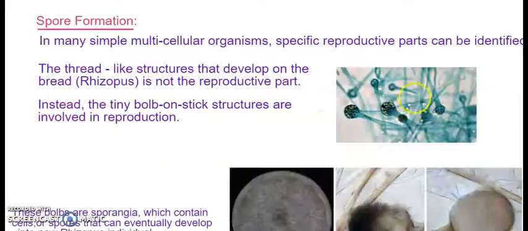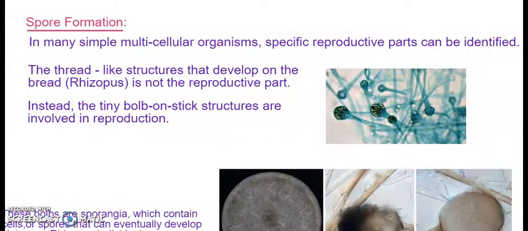The third type of reproduction that we talk about is spore formation. What is spore formation? Now, in many simple multicellular organisms, there are very specific reproductive parts that can be easily identified, which will further develop and help in producing a new organism.